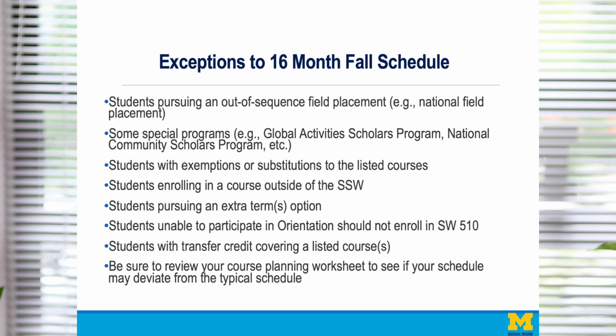Students who have exemptions or substitutions for the listed courses also would enroll in different courses for those exemptions and substituted courses. Students who are pursuing enrolling in a course outside the School of Social Work would have a different or varied schedule. Students who are pursuing the extra term option, which is adding an extra term or 2 onto the normal schedule, also would have a reduced load during this semester. Students who are unable to participate in orientation should not enroll in a section of Social Work 510 since that course is held during orientation.